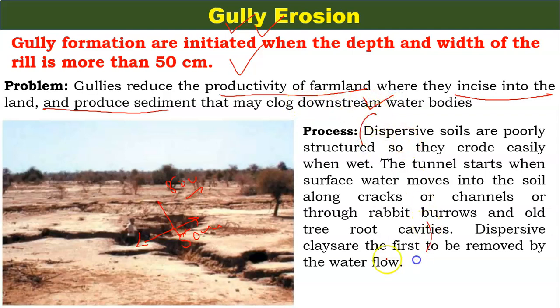What happens is, dispersive soils are poorly structured, and if water flows in this section, then the dispersive soil and loose particles are taken away by the flowing water. Or if any vegetation in this area is loosened due to cracks or some other reason, then water flowing from this area will also take away some soil, and gully erosion forms after the soil is taken by the water. So this is the process.